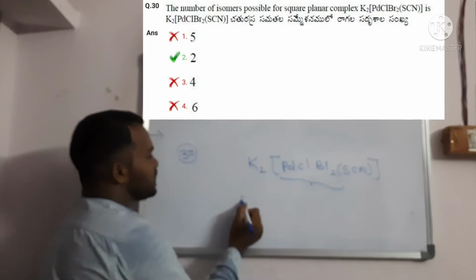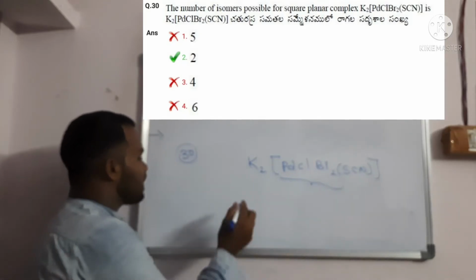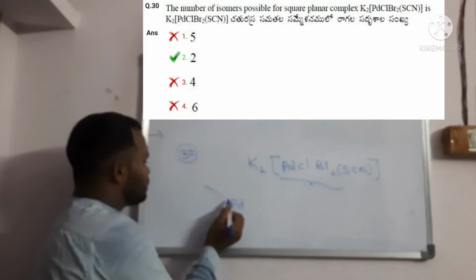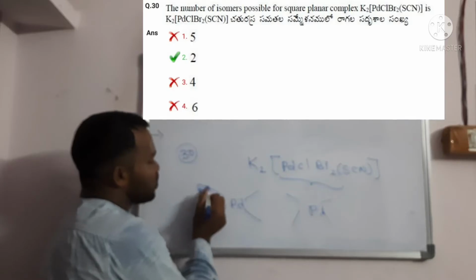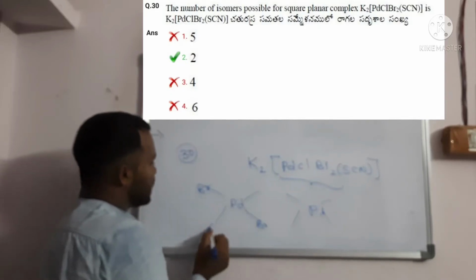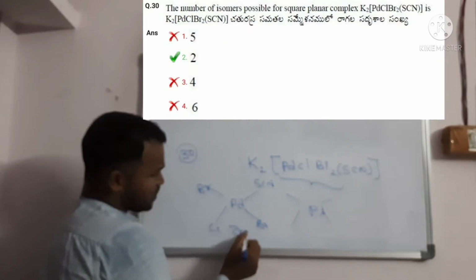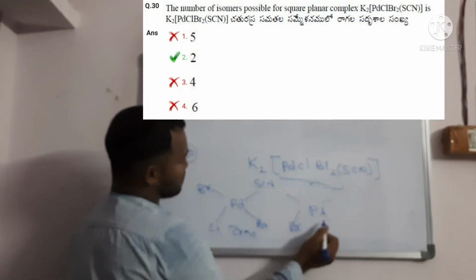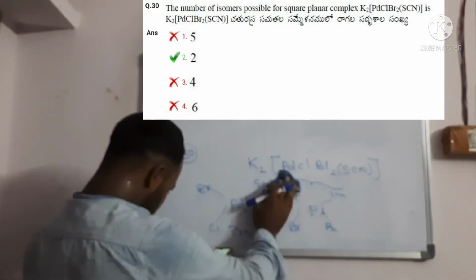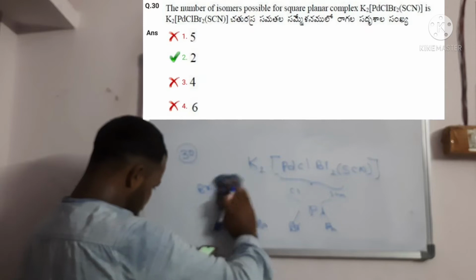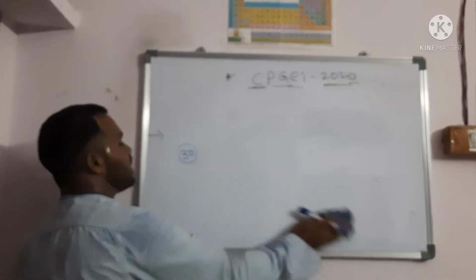We will write both cis and trans forms. Since palladium is given as square planar, if bromine is opposite to chlorine and SCN, that is trans; if bromine is on the same side, it is the cis form. This is question 30, and two forms are there. Question 31 we already discussed.